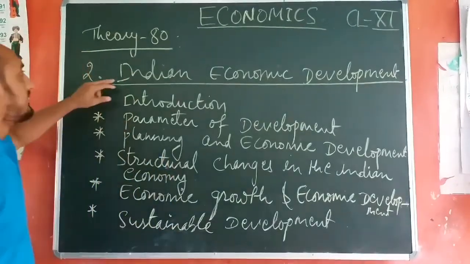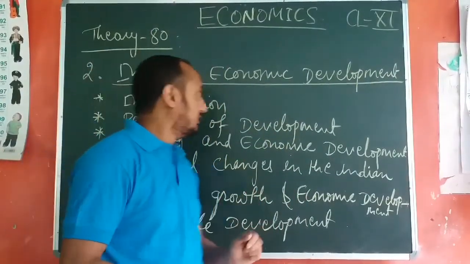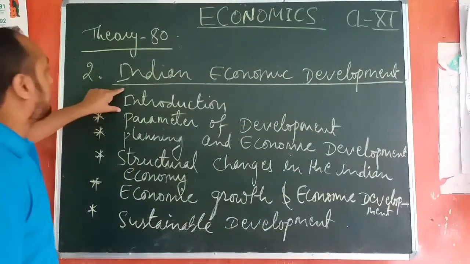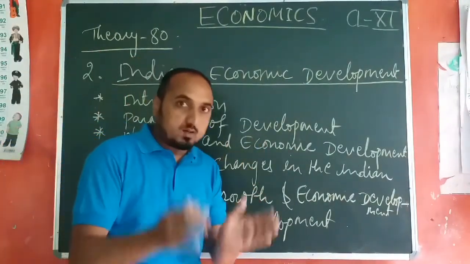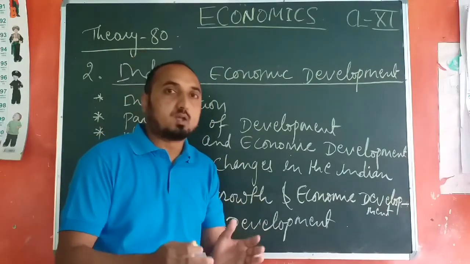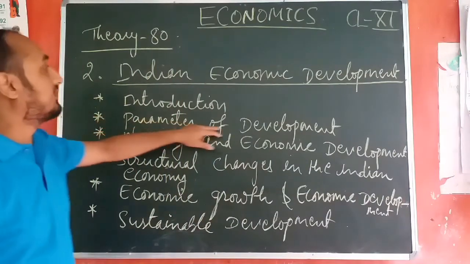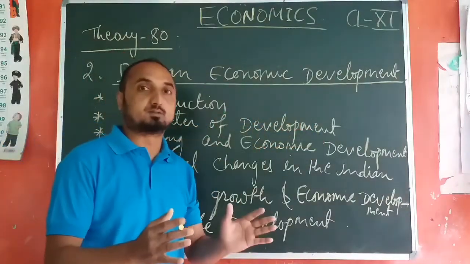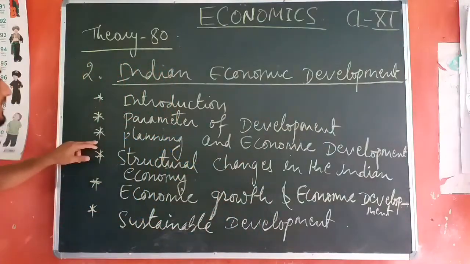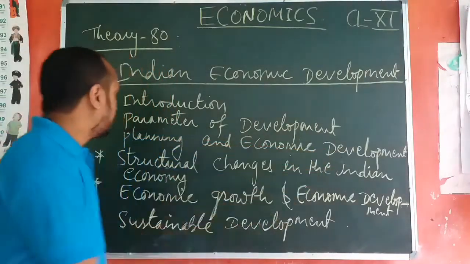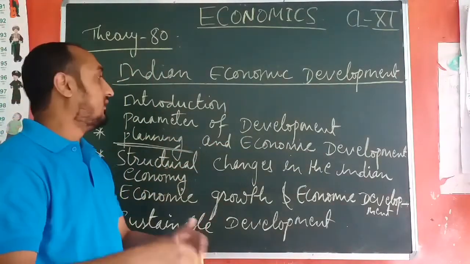The second part covers the Indian economic development portion or development economics. So in development economics we have to discuss about the introduction part. What are the parts of development, what we can include in the development, so that we have to discuss. Next one, parameters of development. So what are the indicators to judge or to test the development. Next one we have planning and economic development. So here we have to study about the different 5-year plans, first 5-year plan, second 5-year plan and so on.